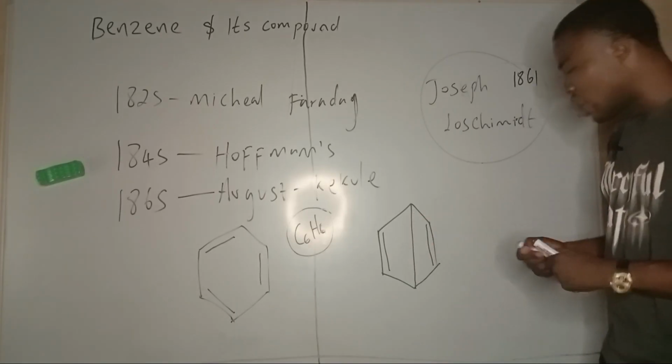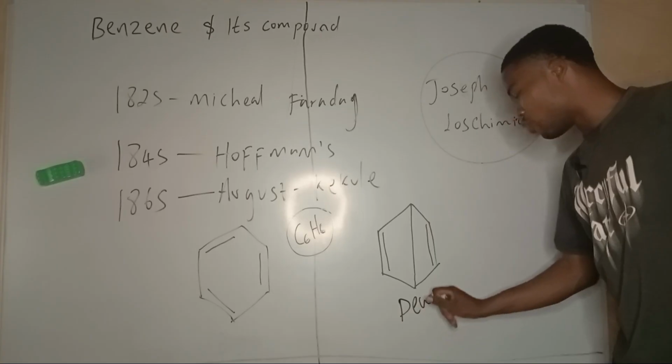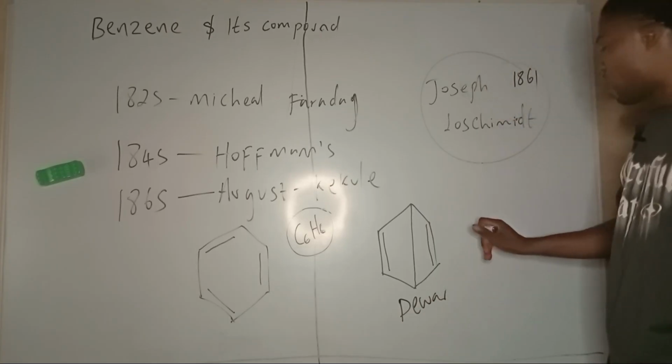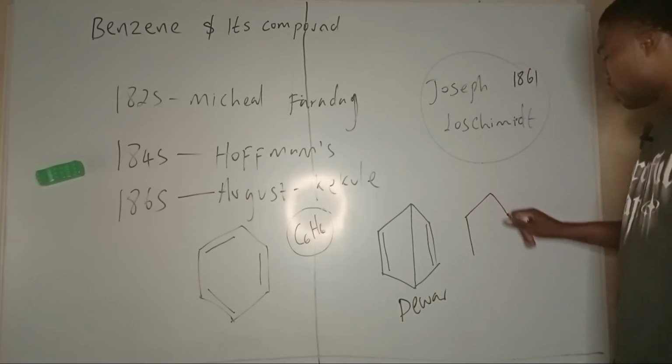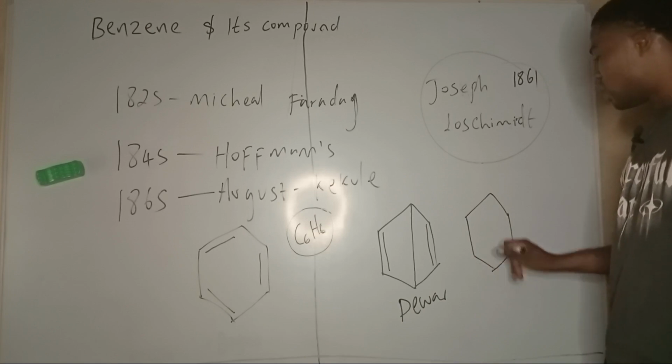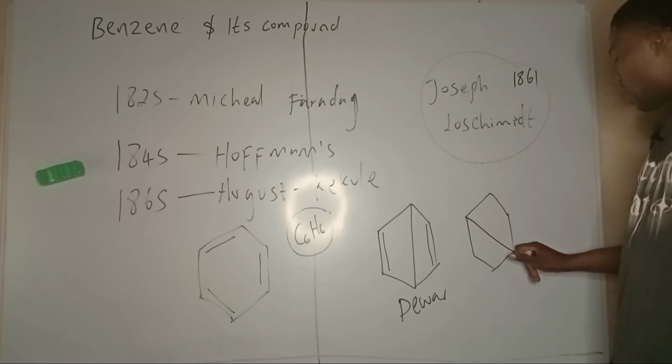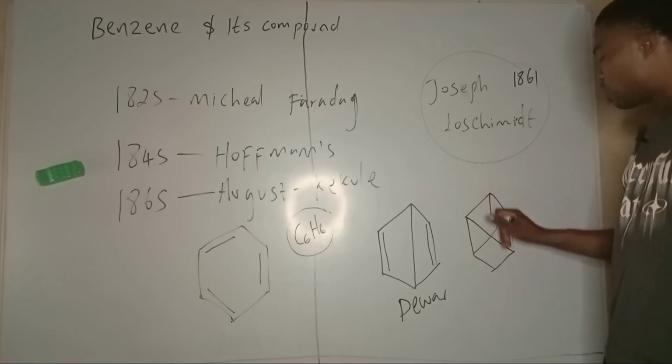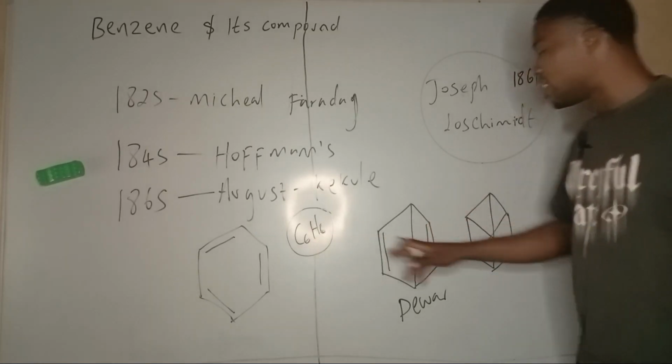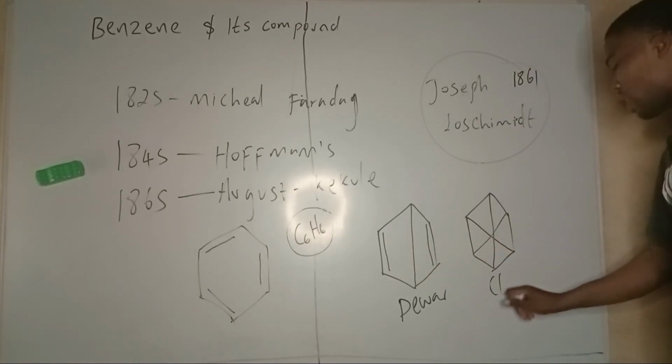This structure is by Dewar in around 1867, and this structure is by Claus. Claus gave us this structure for benzene. It was a closed ring structure, and this structure by Claus explained the C6H6. So this was Claus.